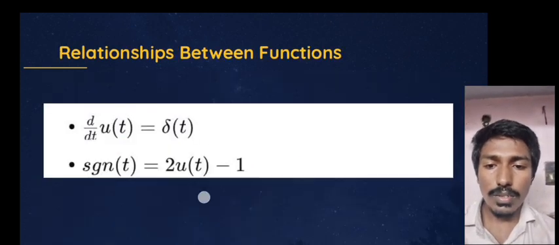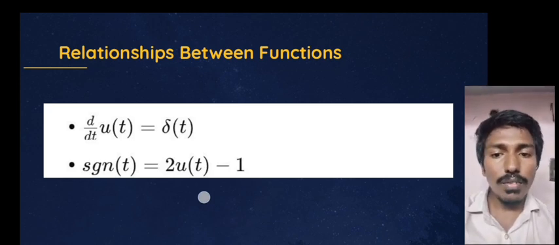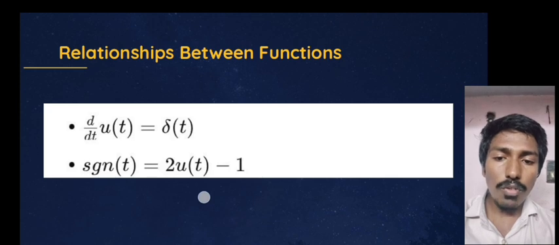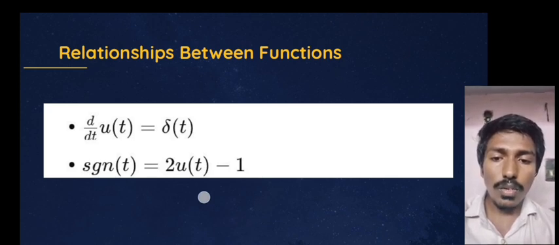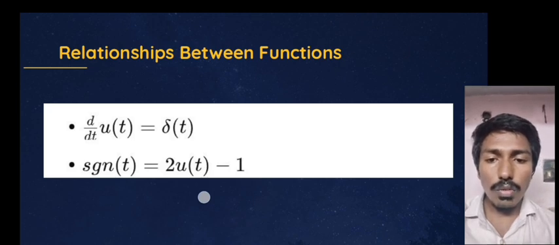Relationship between the functions. What is that relation? If you know that relation, we can get any function from one function. d by dt of u of t is equal to del of t. So we can differentiate u of t to get del of t, and integrating del of t gives u of t.